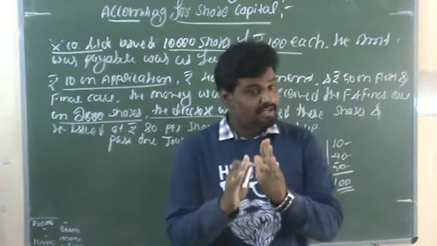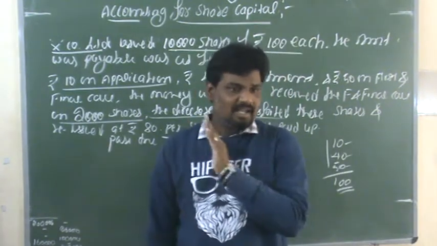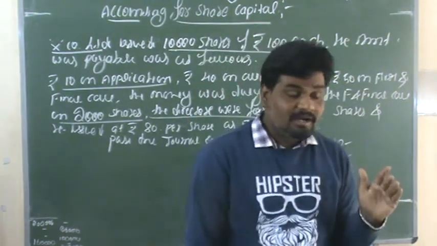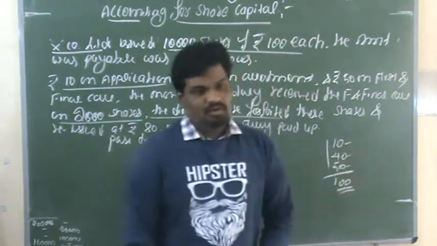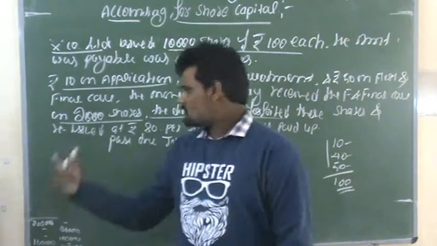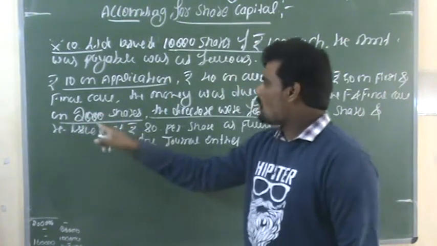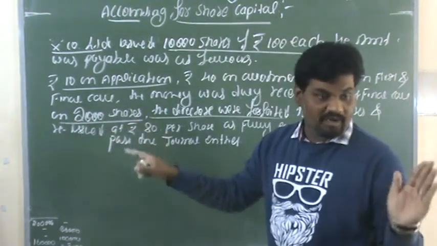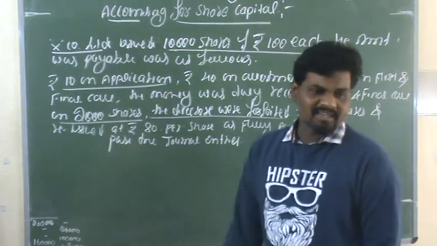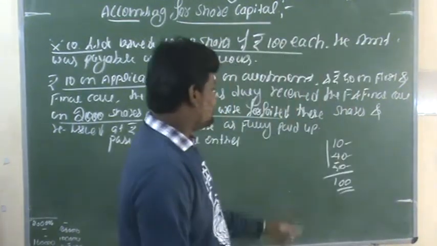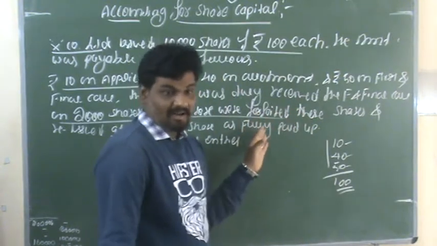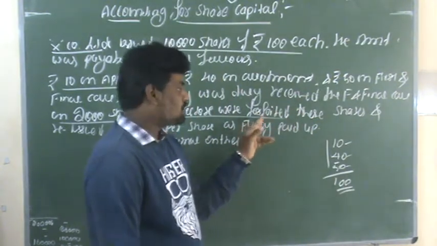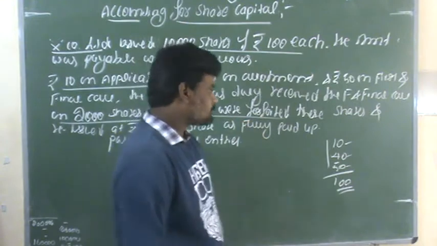First of all, in the previous session we already learned that forfeited means nothing but cancellation of shareholder rights for non-payment. So in this situation, out of 2000 shares, on the first and final call they are not paying. On such shares, they need to forfeit, I mean cancel, the shareholder rights out of 2000 shares.